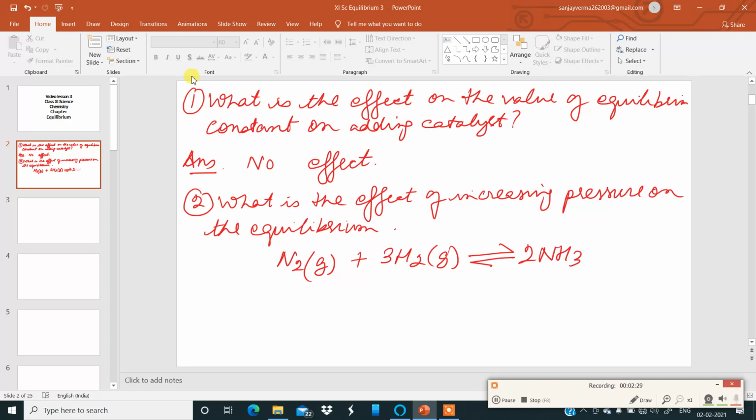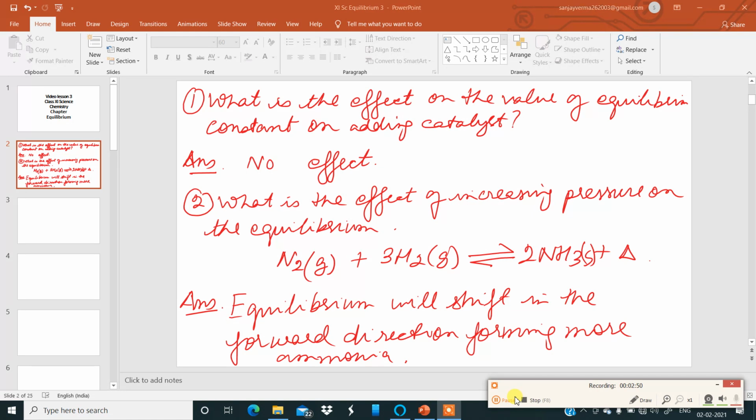This is the Haber's process, gas phase. So we already know that in the Haber's process the pressure range is in the value of 200 to 900 atmospheric pressure. So the question is asking what is the effect of increasing pressure on the equilibrium?